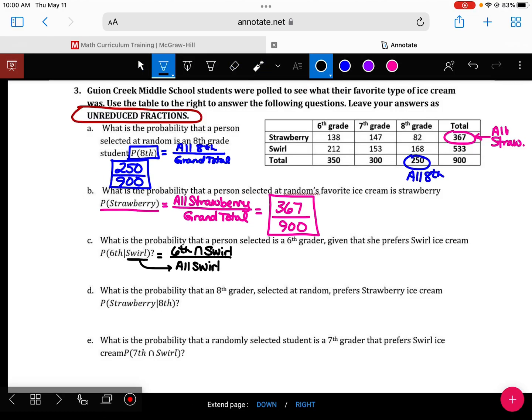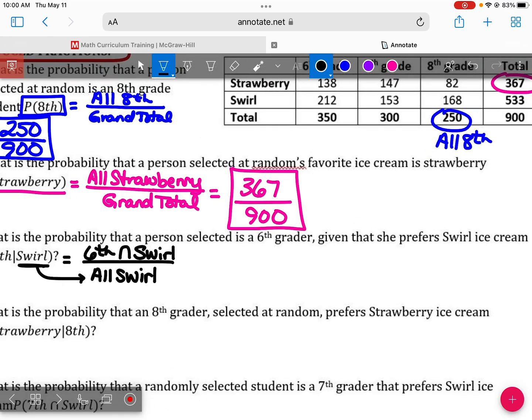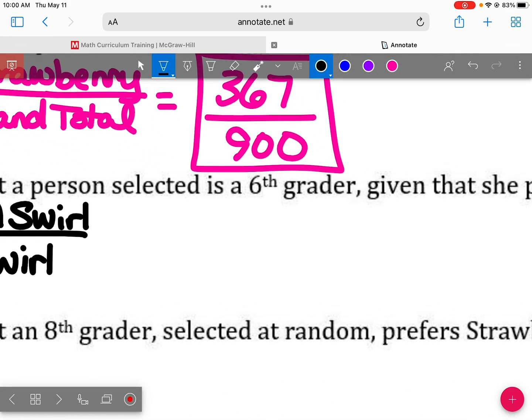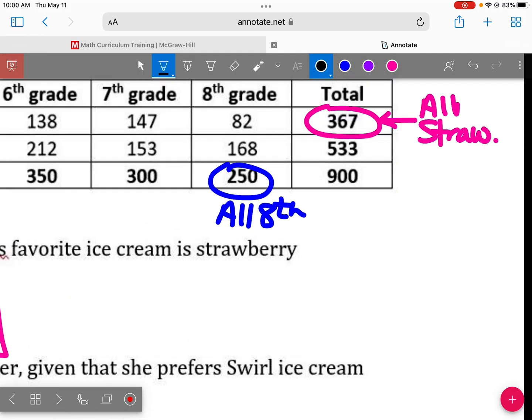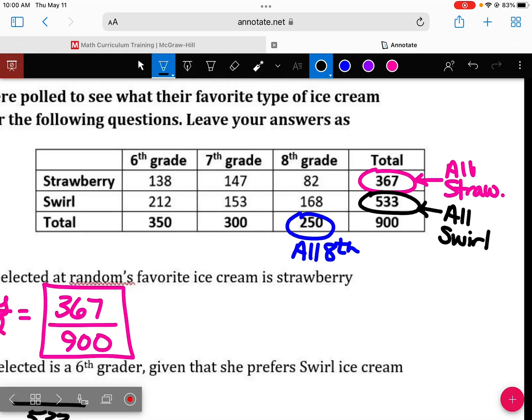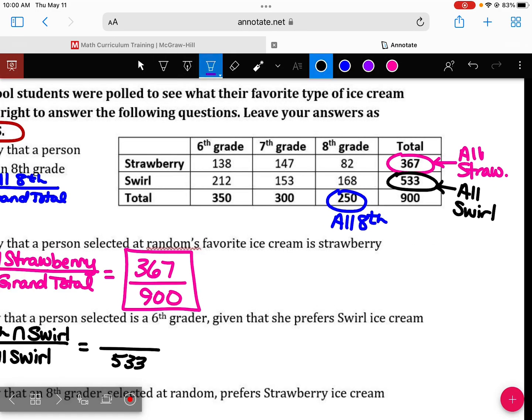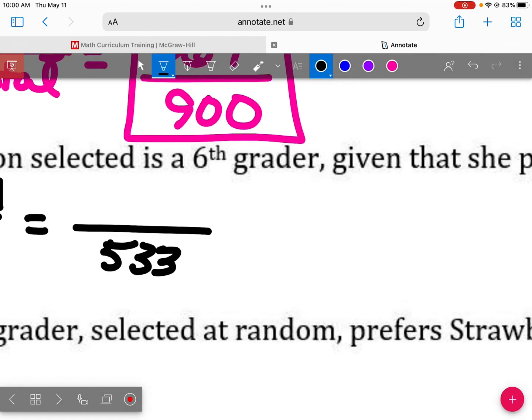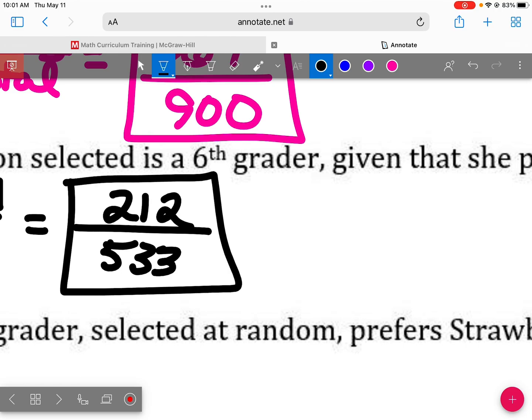What is the grand total for swirl? 533. Here's all swirl. And then I want the intersection between swirl and 6th grade. Where are those two intersecting at? 212. So there's my answer on part C.